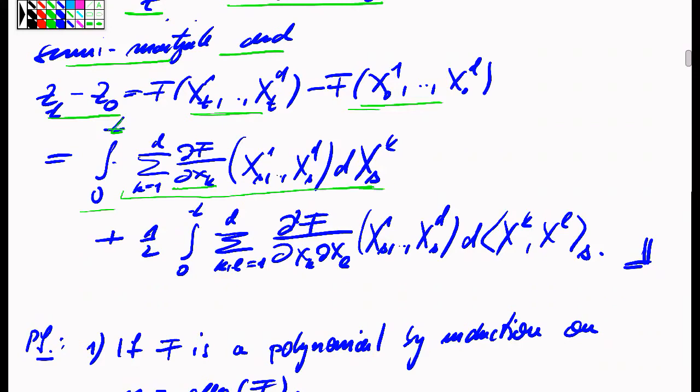So we have to take each of these partial derivatives of the function f with respect to the respective input datum. We evaluate this partial derivative and integrate it with respect to the change in time of the corresponding input datum.